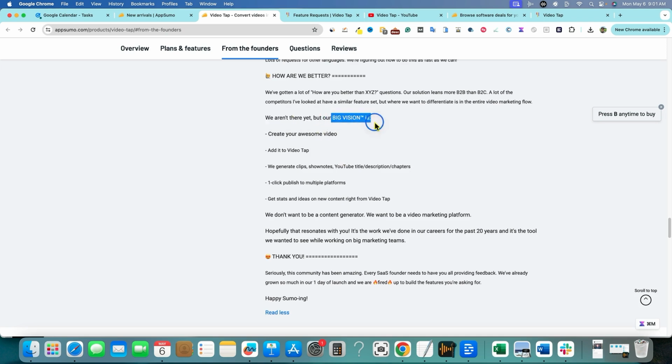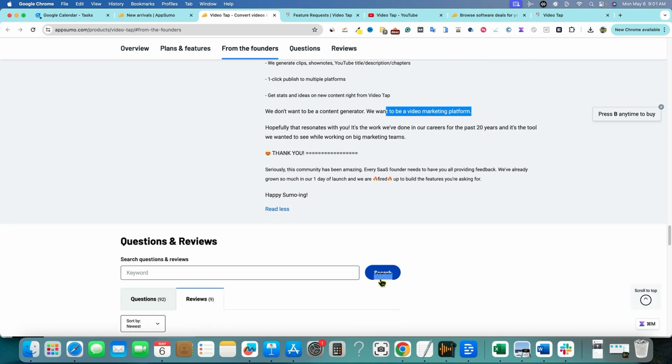But their big vision, right? If they could have all their wish lists done right now, this is what it would be: create your awesome video, add it to VideoTap, generate clips, show notes, YouTube title, description, chapters, one-click publish to multiple platforms, get stats and ideas for new content from VideoTap. And they don't want to be a content generator, they never will, but they do want to be a video marketing platform. Okay, so that's what the tool is.